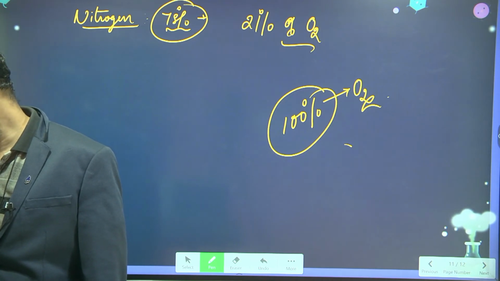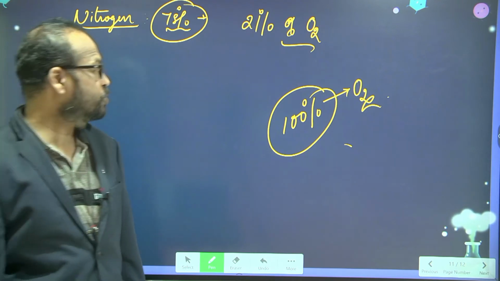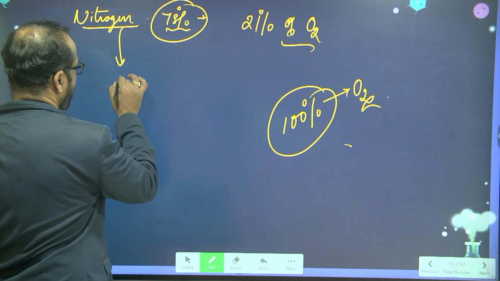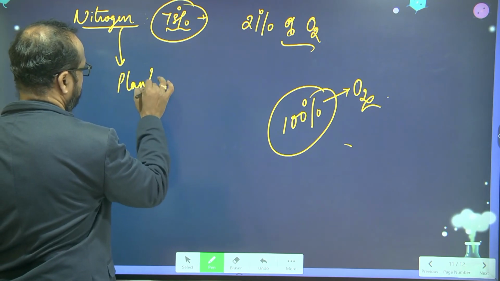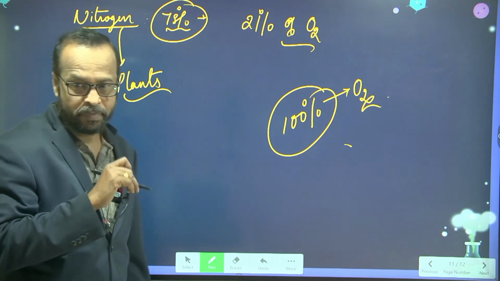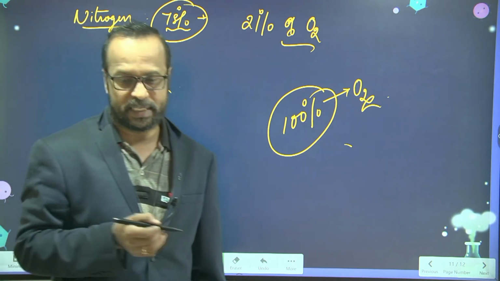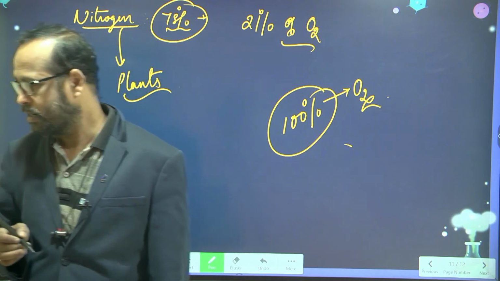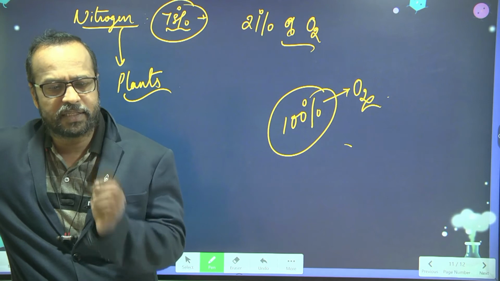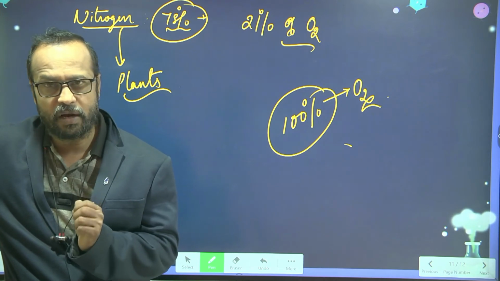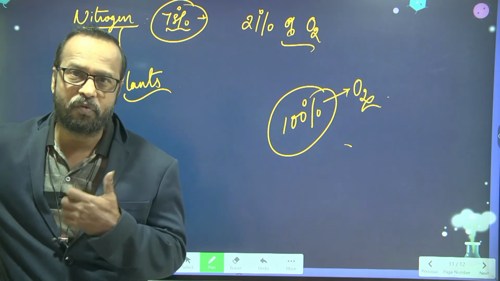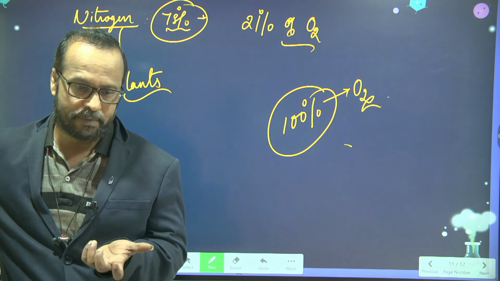Okay. So here nitrogen plays an important role for the plants. Nitrogen helps the plants in preparing proteins. Nitrogen compounds are very essential to the plants because they help in the formation of proteins.